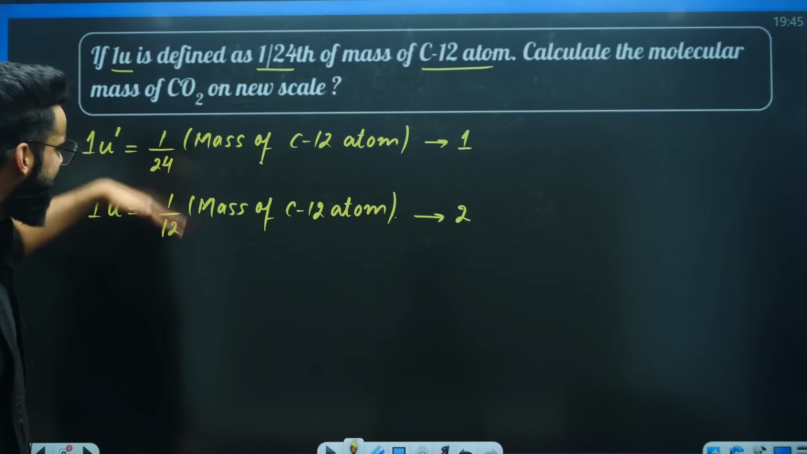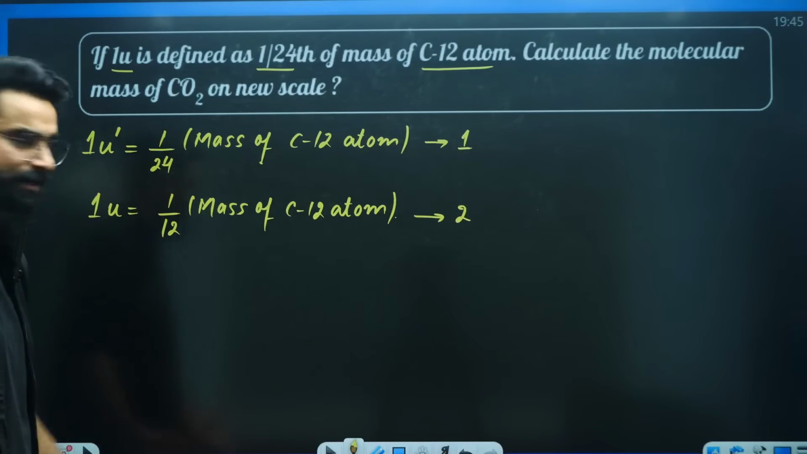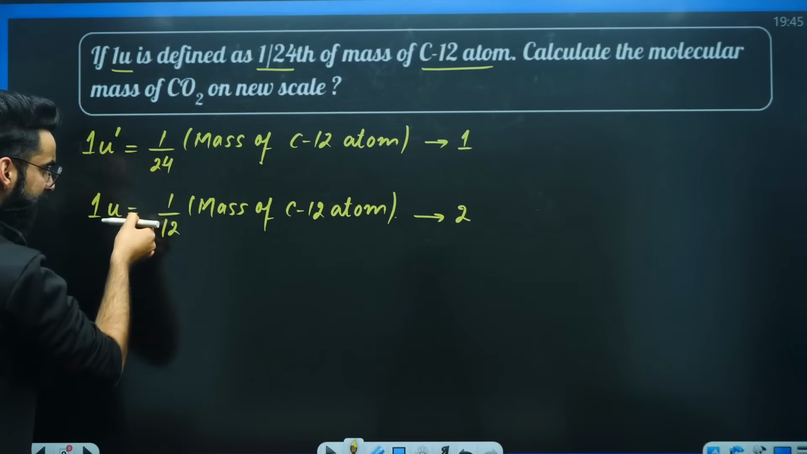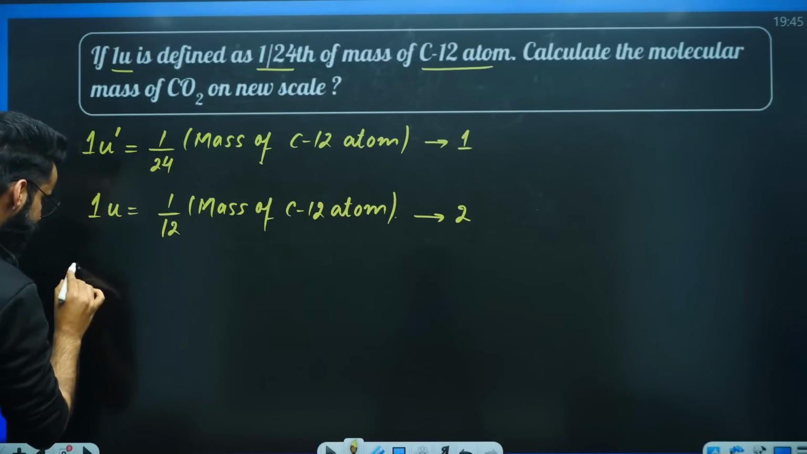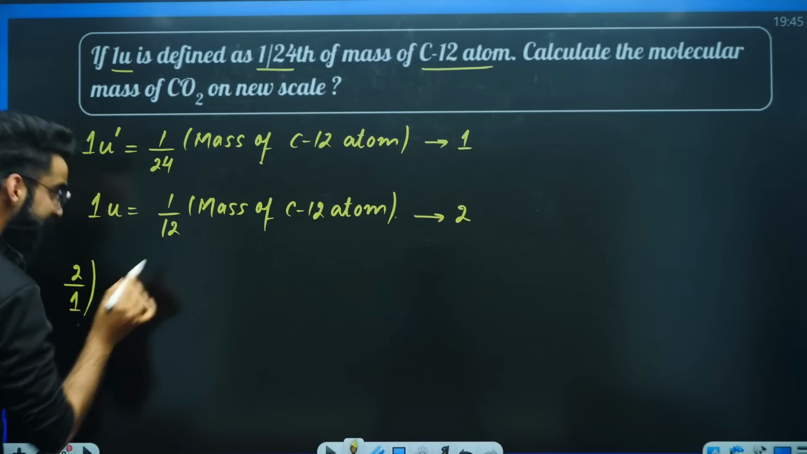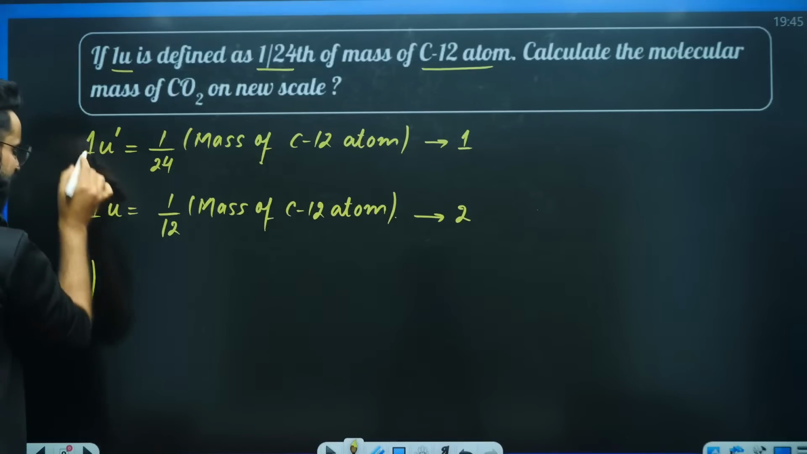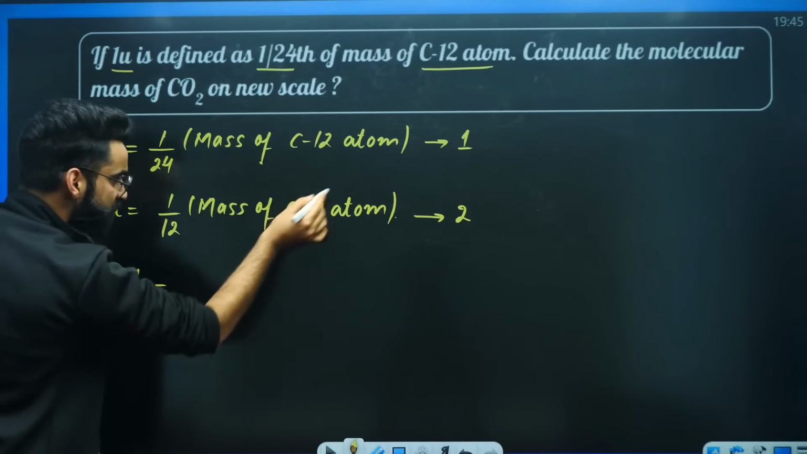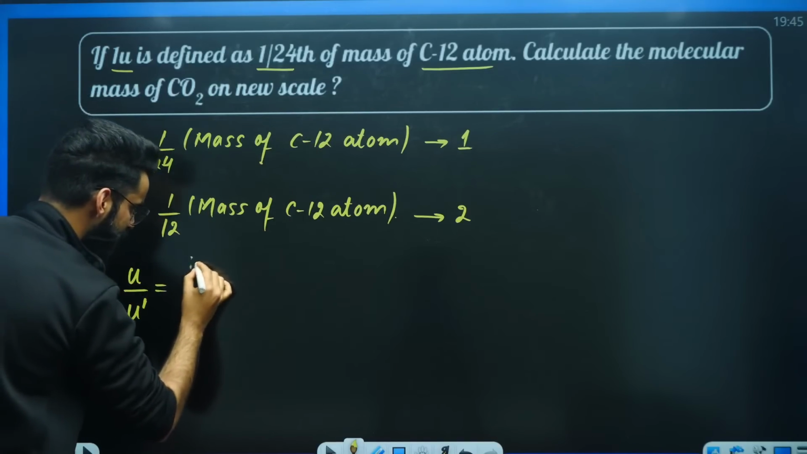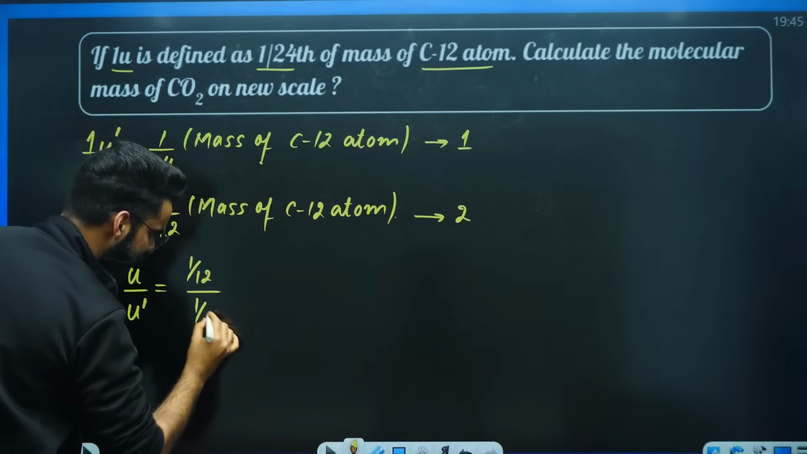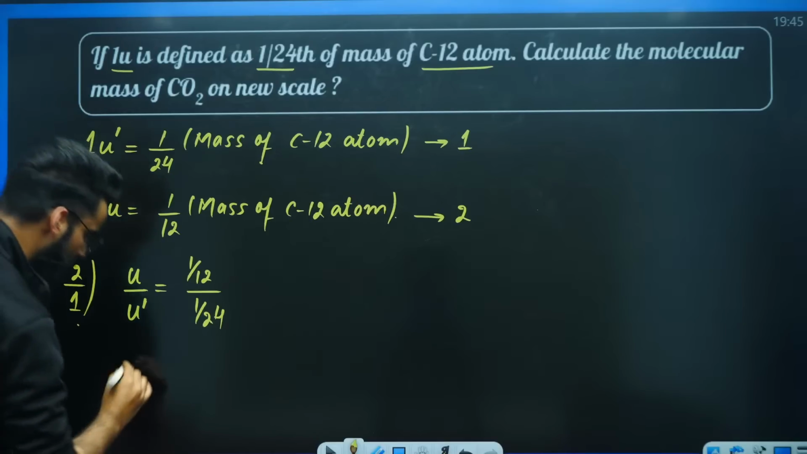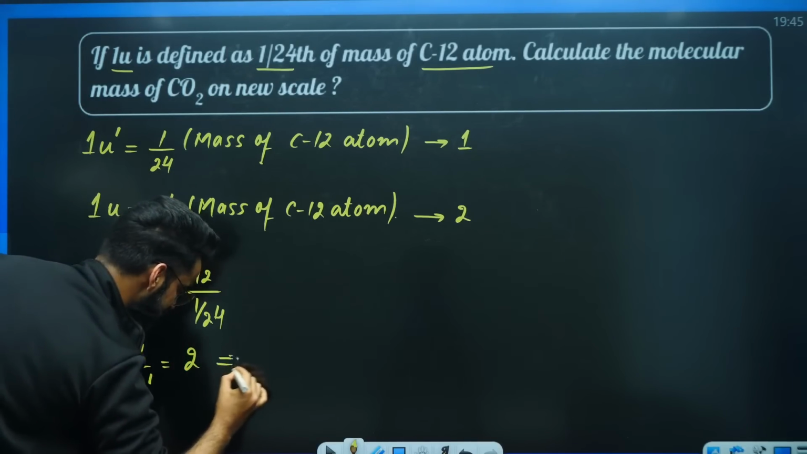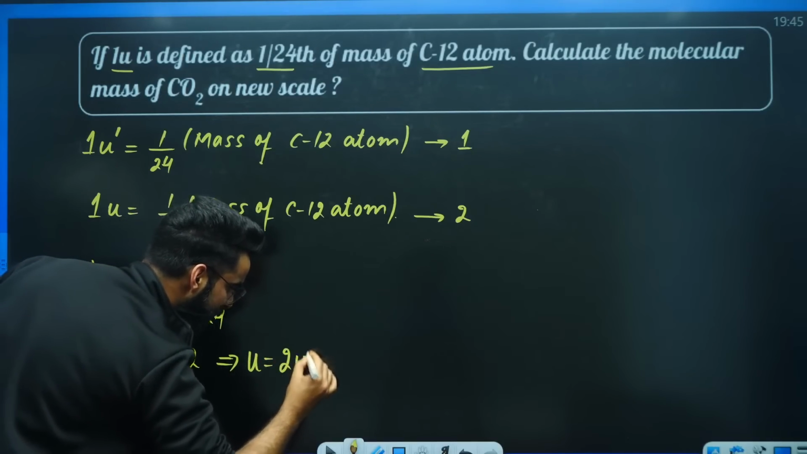If I ask you to divide these two equations, you can easily divide them, right? Dividing the second by the first, it's going to be U divided by U dash equal to mass of carbon-12 atom cancelled. Here you'll get 1/12th, here you'll get 1/24th. So you got U divided by U dash is equal to 2, or I can say U is equal to 2 times U dash.